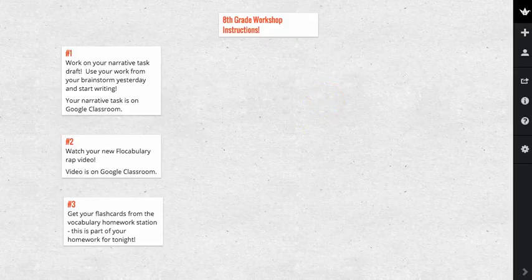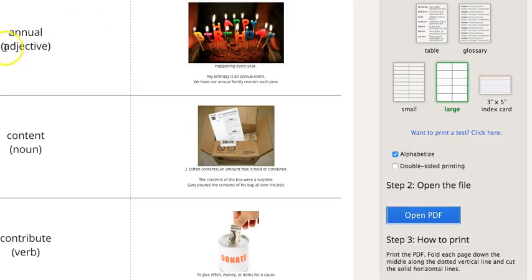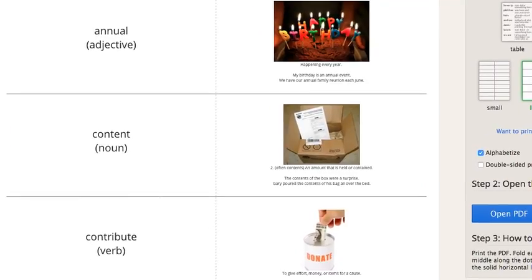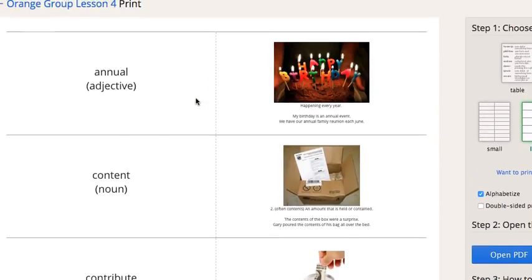Real quick, on your flashcards, several of you had asked if I would make some flashcards that you would just have to cut out, so you're actually not going to have to write out your flashcards this time. You're going to get a sheet of paper which has all of your words on it, and all you have to do is cut along this horizontal line to make your flashcards. So for example, you cut along the line here, the word is going to be the front of the card, then you're going to bend the card here, this picture, the definition, and the example sentence will all be on the back. We'll see how this works. Let me know what you think and hope that it works for you.